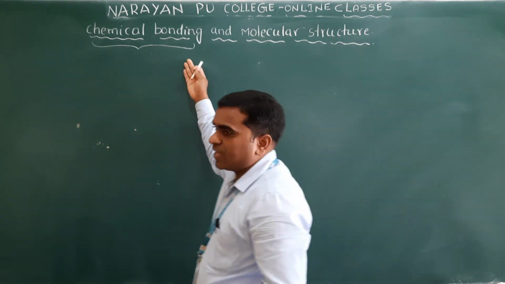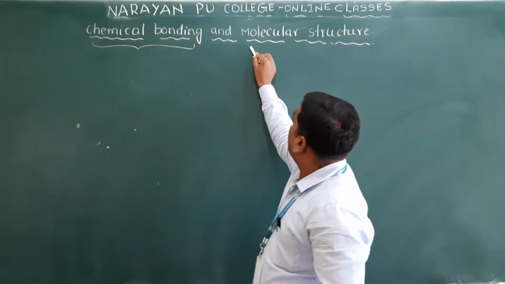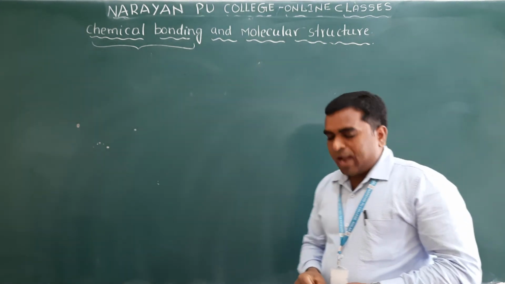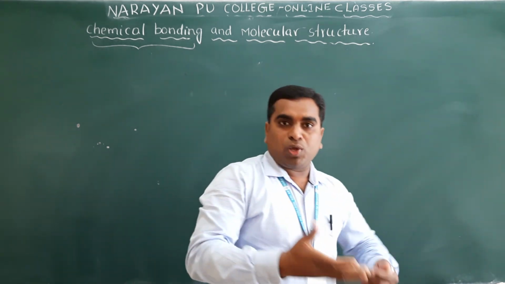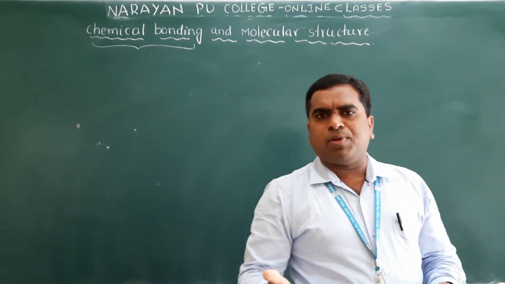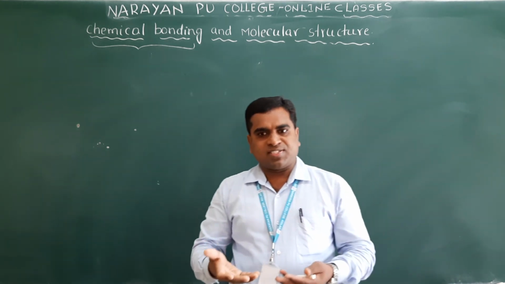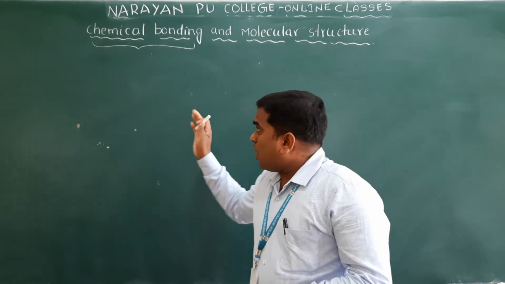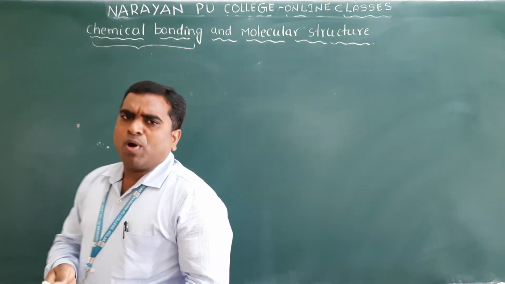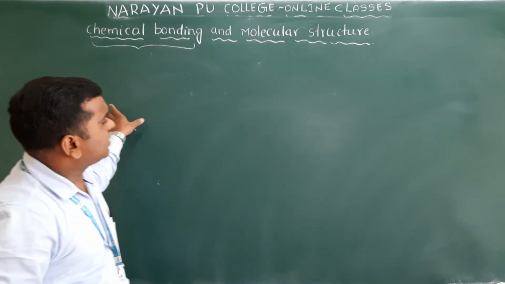All we will study here in this chapter, and also molecular structure, the structure of the molecule, or you can say simply the geometry of the molecule, or the shape of the molecules. Clear?